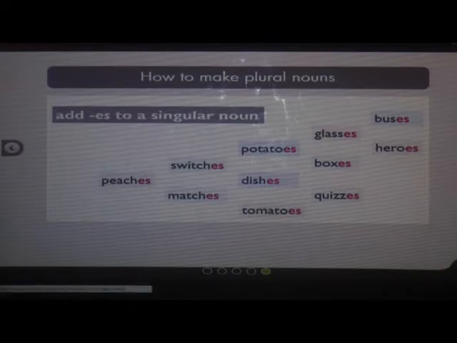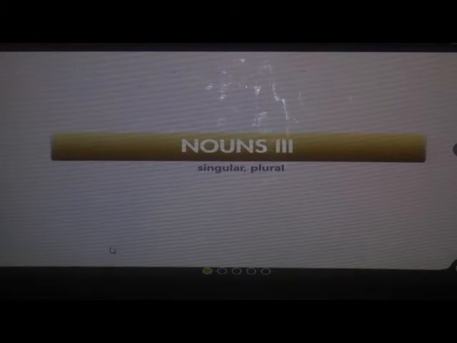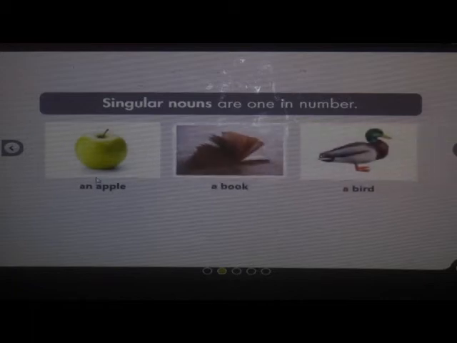So once again we will see it carefully. Singular nouns are one in number. An apple, a book, a bird.